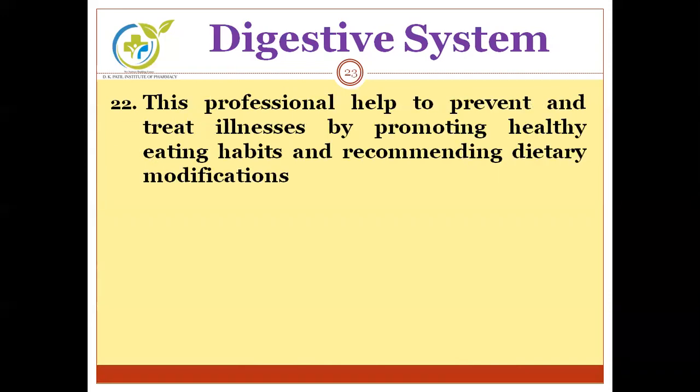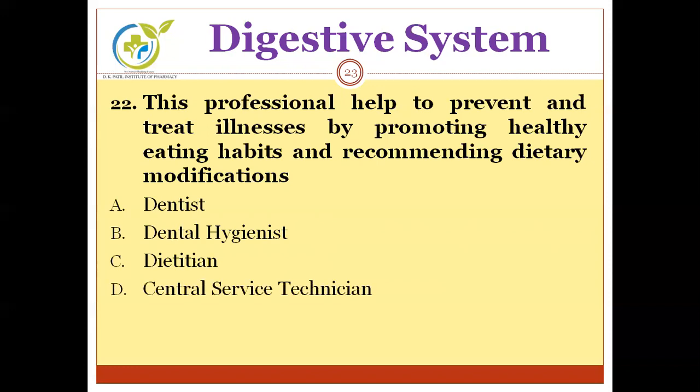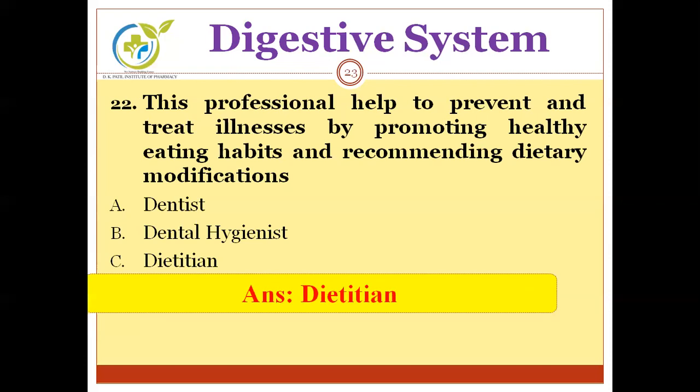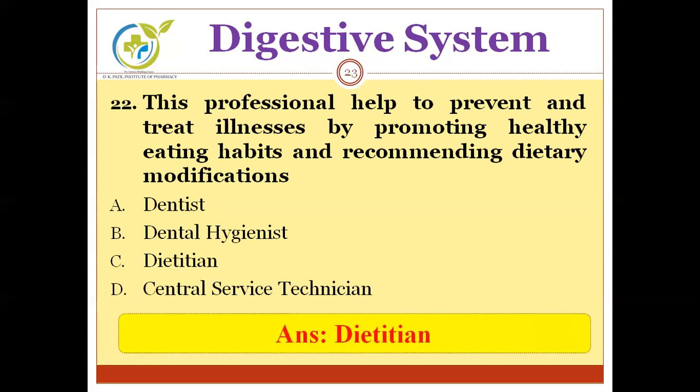Moving to the next question. This professional helps to prevent and treat illness by promoting healthy eating habits and recommending dietary modification. Options are: A, dentist; B, dental hygienist; C, dietitian; and D, central service technician. We have to find the professional who deals with healthy eating habits and recommends dietary modification. The correct answer would be dietitian. Dietitian is the correct answer.